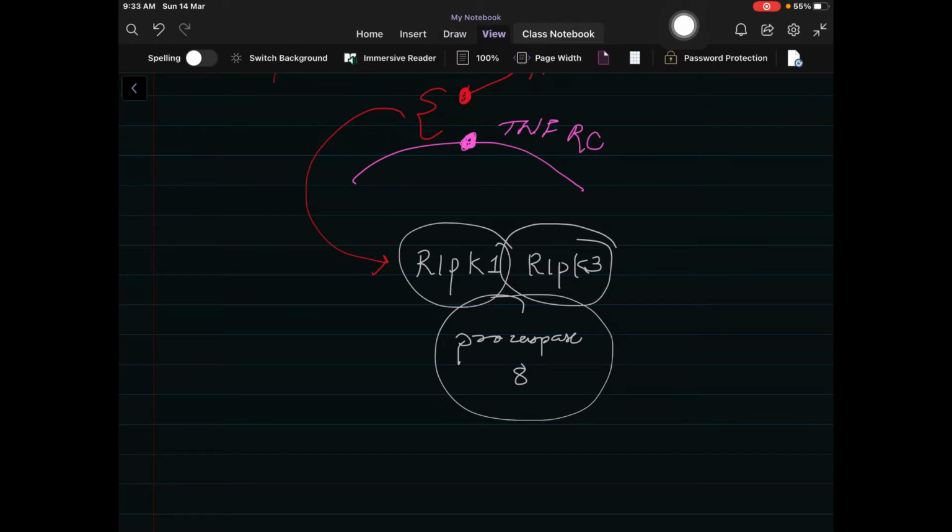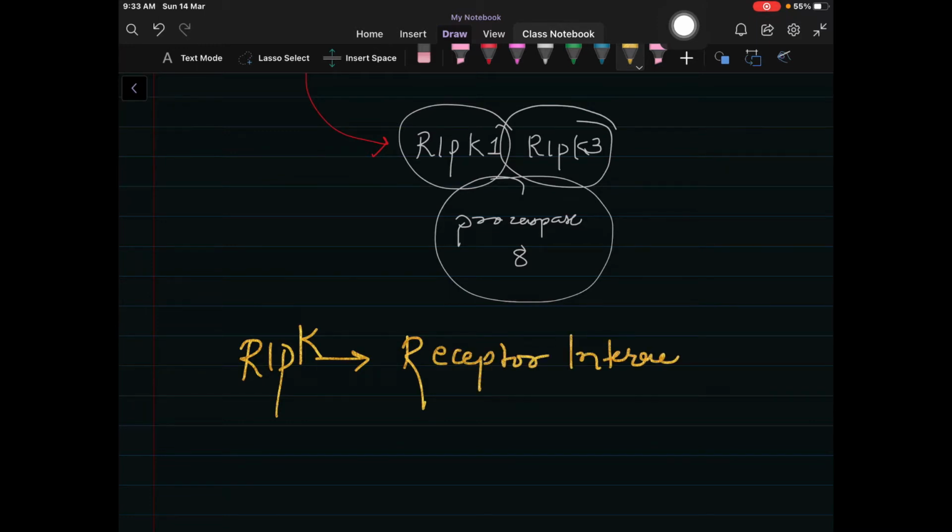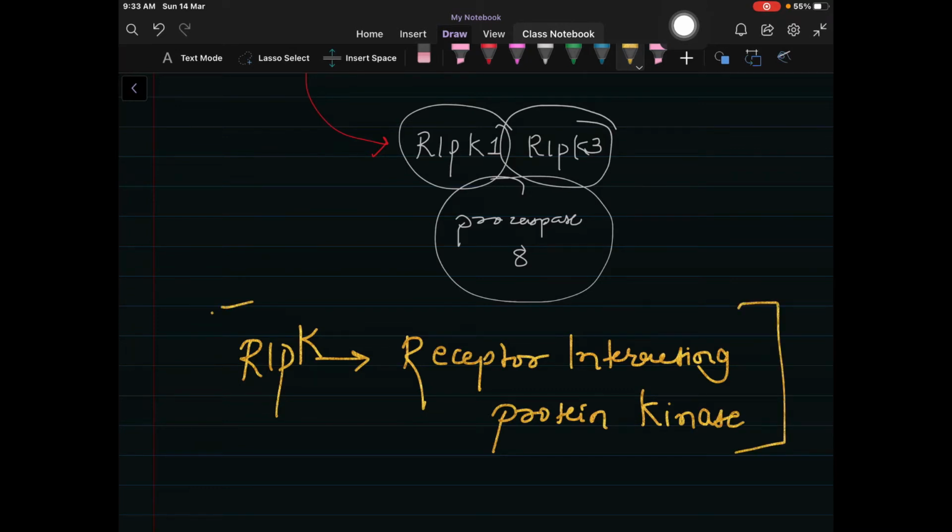Write it down: RIPK is nothing but receptor interacting protein kinase.